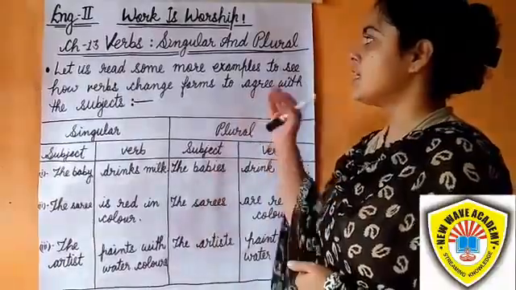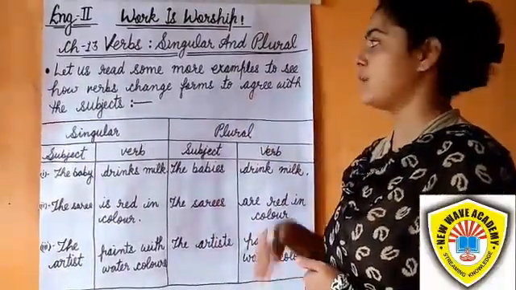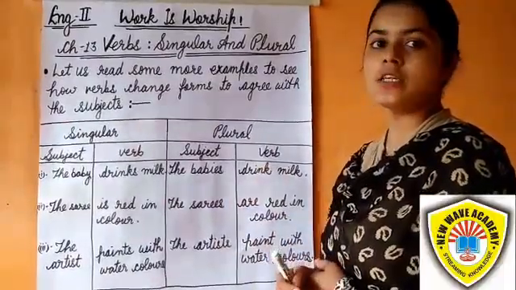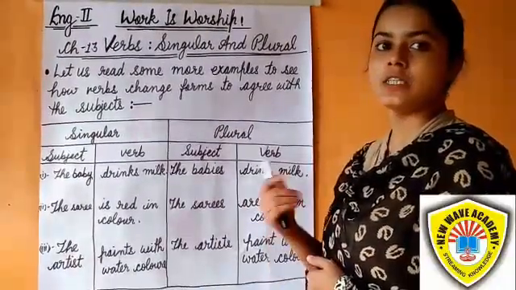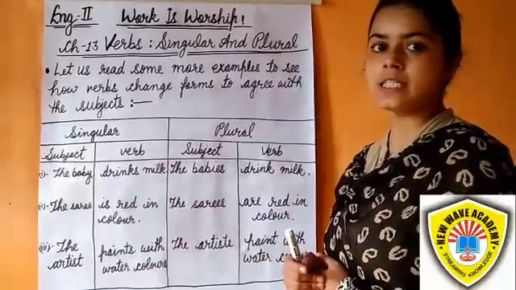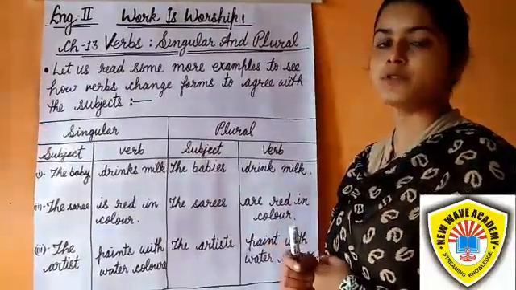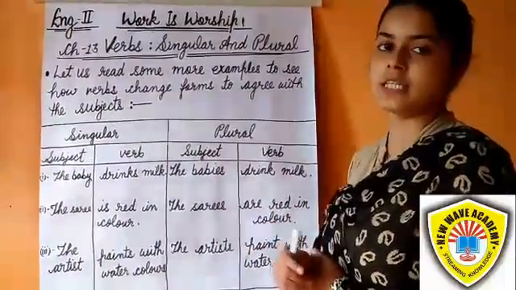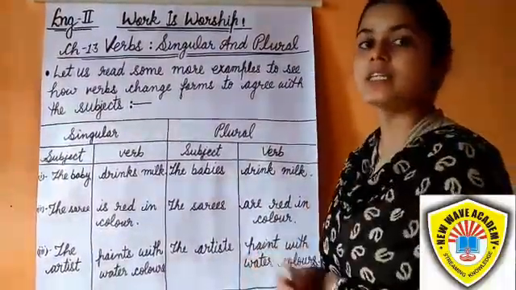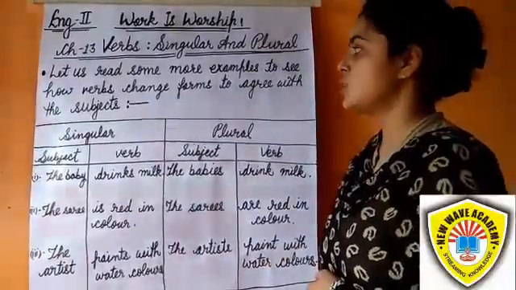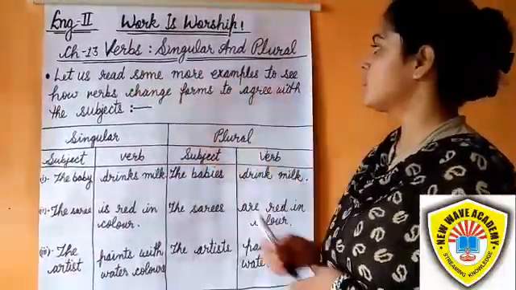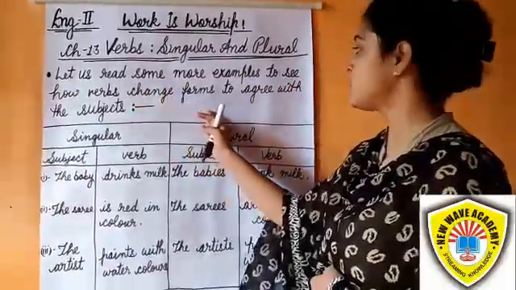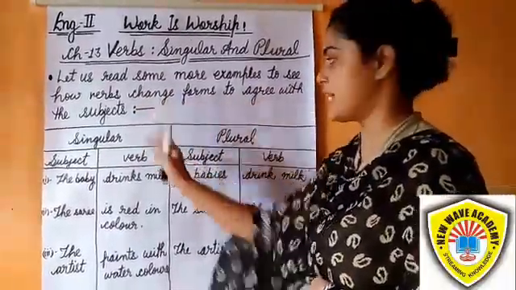So student, in our previous video you have learned about the verbs and the verb singular and plural. Remember that if the subject in a sentence is singular, the verb should also be singular, and if the subject in a sentence is plural, the verb should also be plural. Let us read some more examples to see how verbs change forms to agree with the subject.